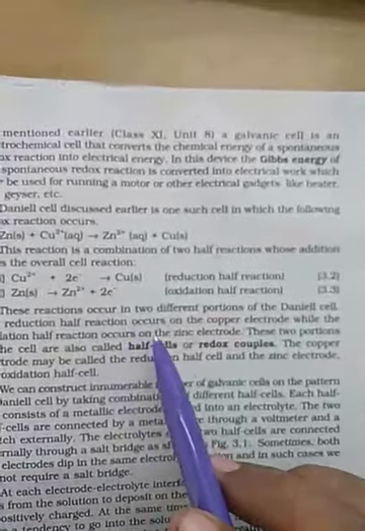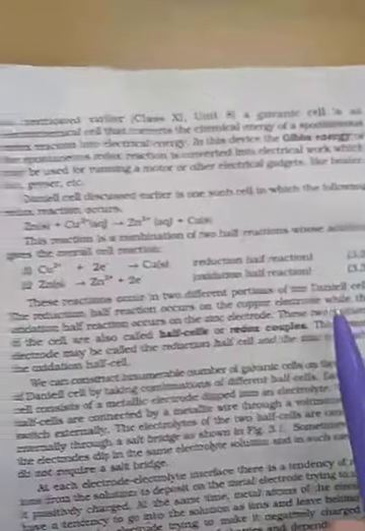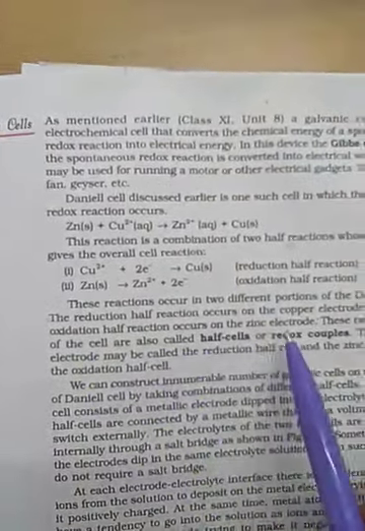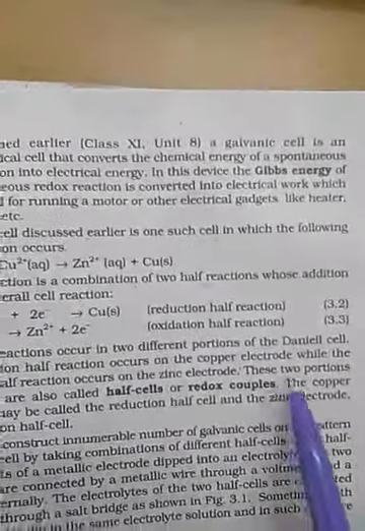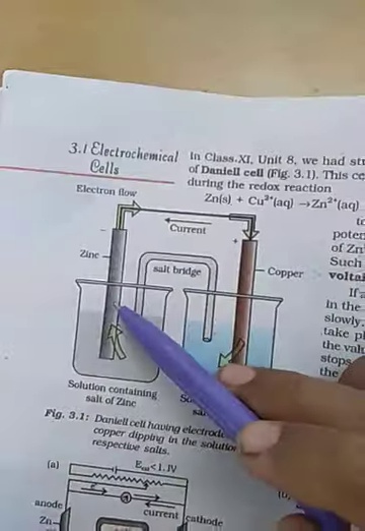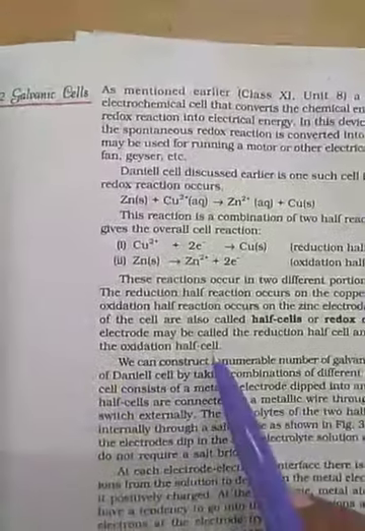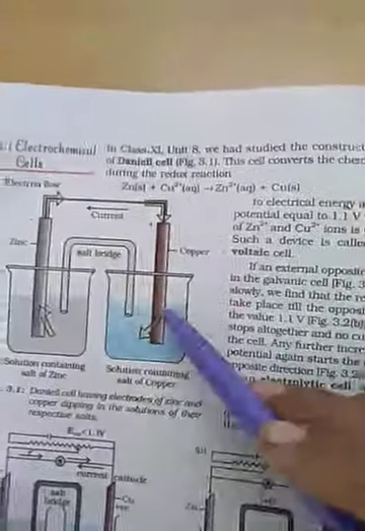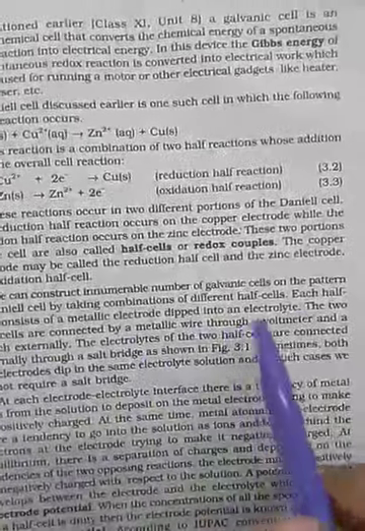Now, these reactions occur in two different portions of the Daniell cell. The reduction half reaction occurs on the copper electrode, while the oxidation half reaction occurs on the zinc electrode, zinc and copper. These two portions of the cell are also called half cells, and they are a redox couple. The copper electrode may be called the reduction half cell and the zinc electrode the oxidation half cell. Now we can construct innumerable galvanic cells on the pattern of the Daniell cell by taking combinations of different half cells.